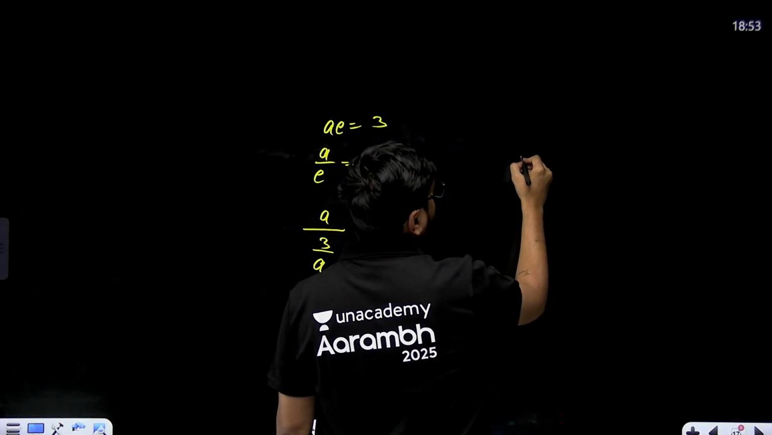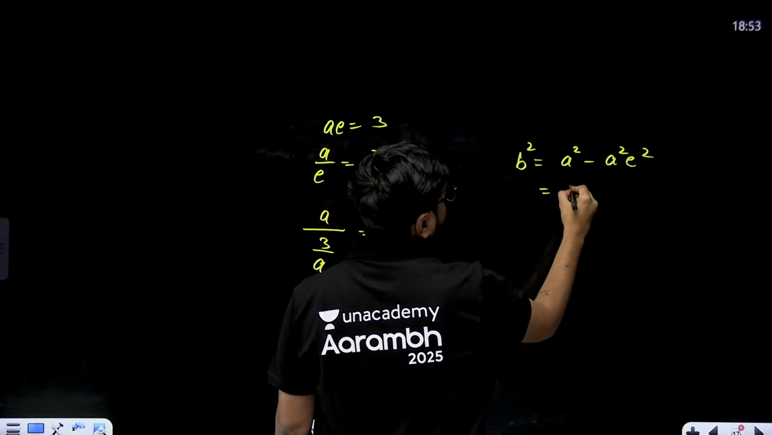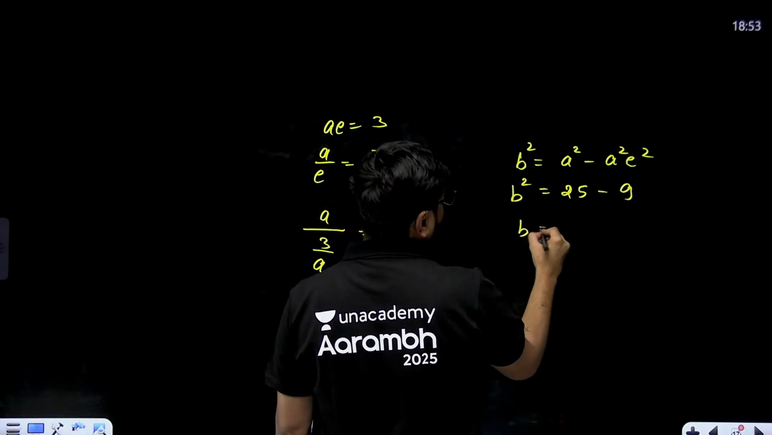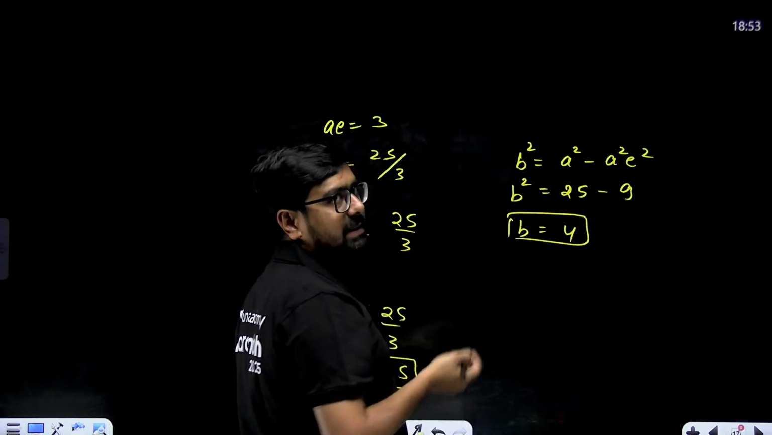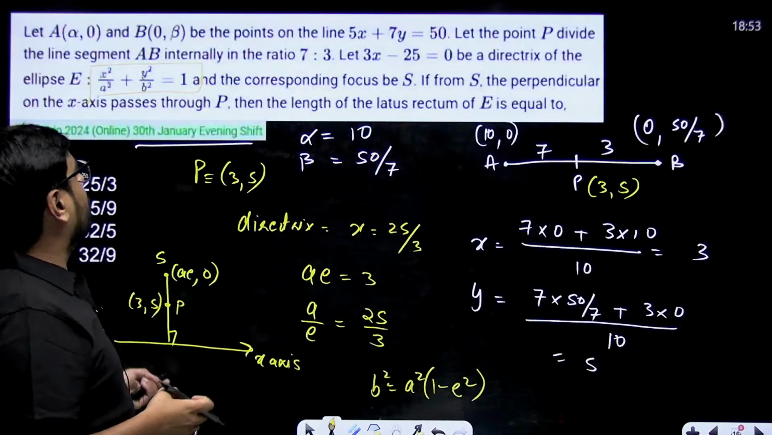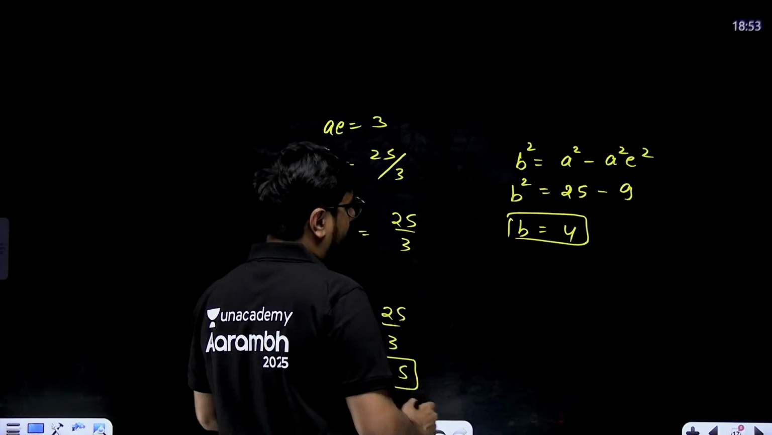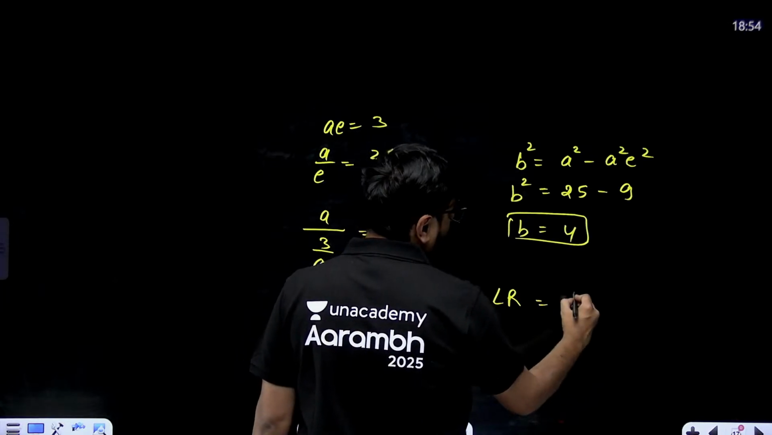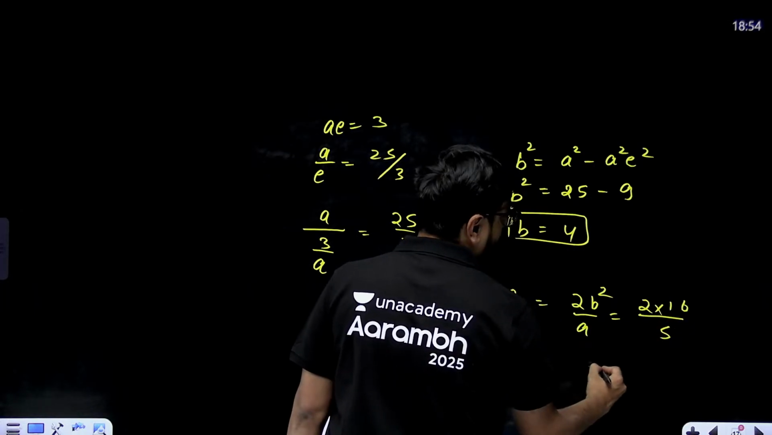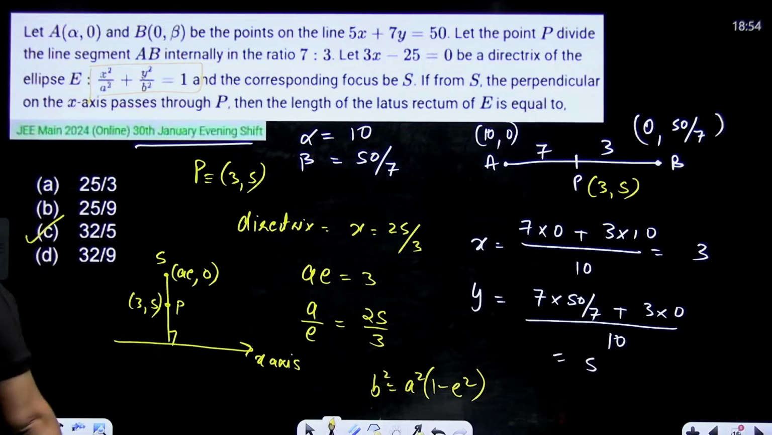Now if a is 5, then I know b square is equal to a square minus a square e square. That means 25 minus 9 will be b square, so b will come out to be 4. 25 minus 9 is 16, 16 under root is 4. Negative we won't take because it's a horizontal ellipse and we are taking the right side. So we'll take b equal to 4. a equal to 5, that means LR will be 2b square by a, that means 2 into 16 divided by 5. So 32 over 5 should be your answer, option number C.